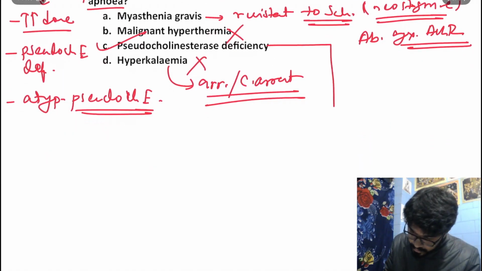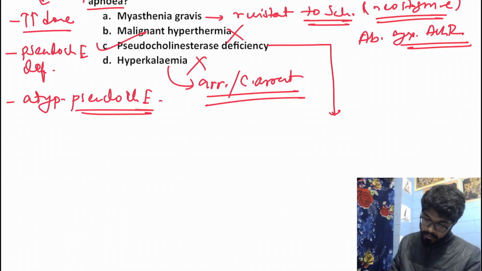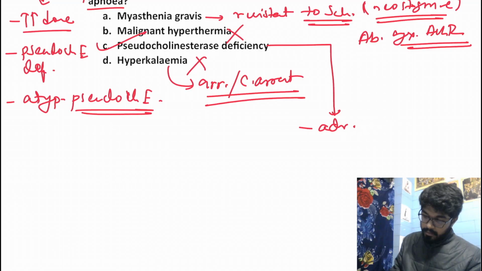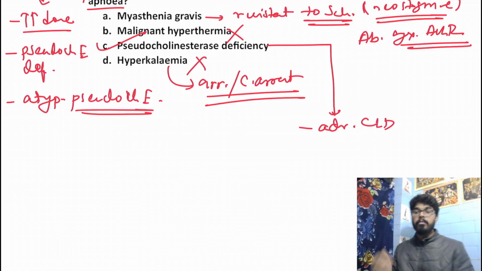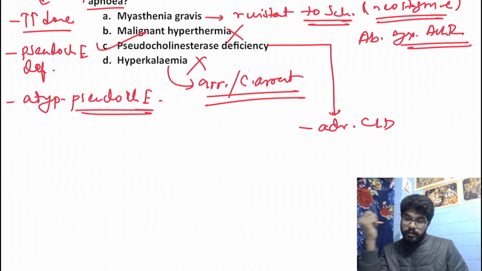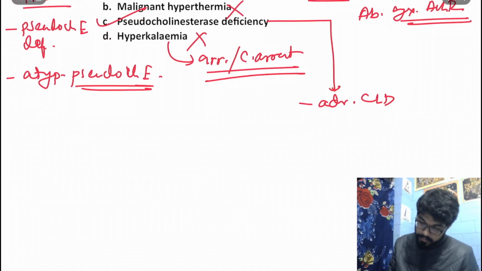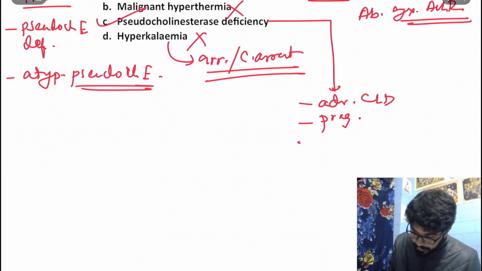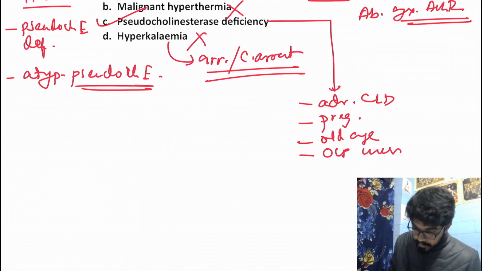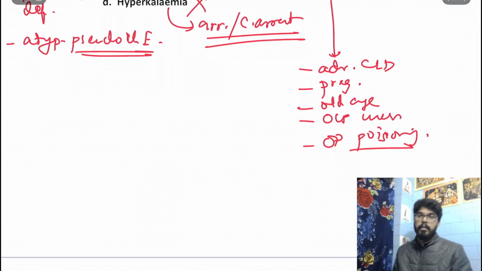Now, what are the conditions where we can get pseudocholinesterase deficiency? In advanced CLD, chronic liver disease, we all know that pseudocholinesterase is produced from the liver. So in advanced CLD, we might get pseudocholinesterase deficiency. Second, in pregnancy, in old age, in OCP users, and in organophosphate poisoning. In these conditions, we can get pseudocholinesterase deficiency.